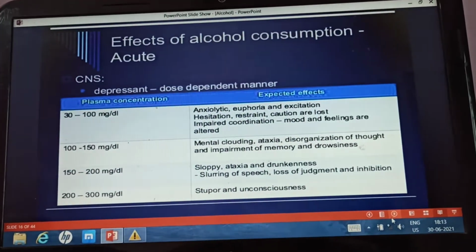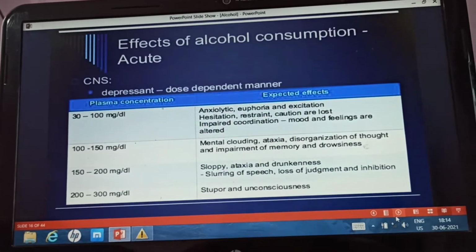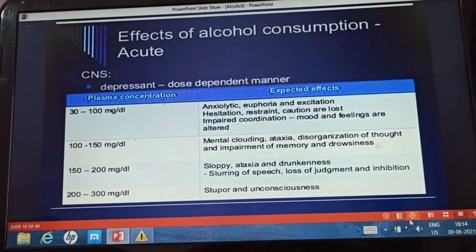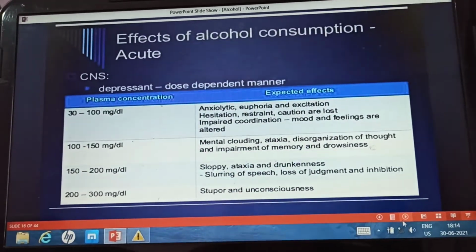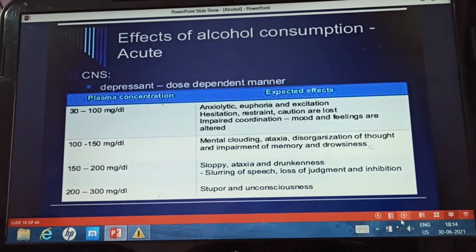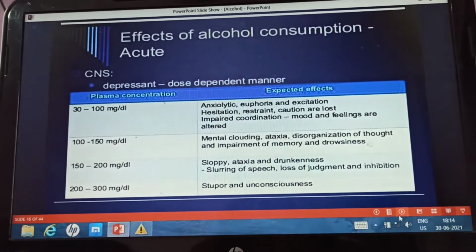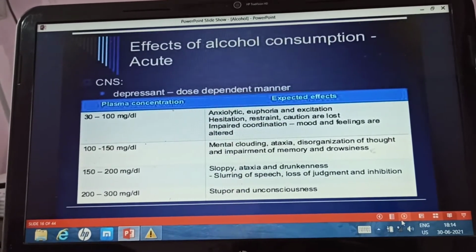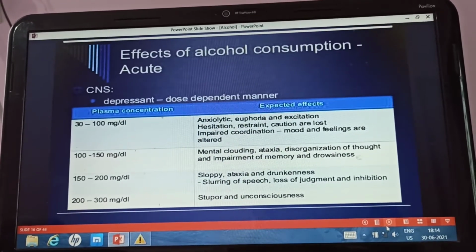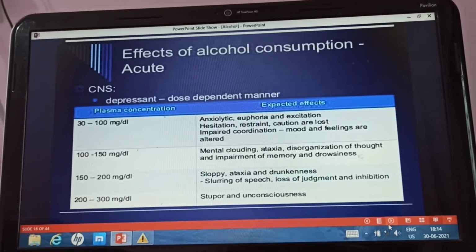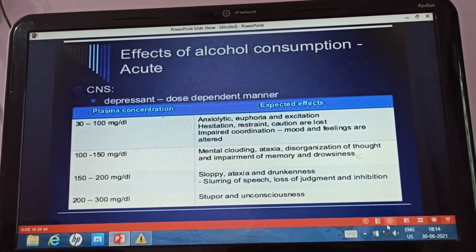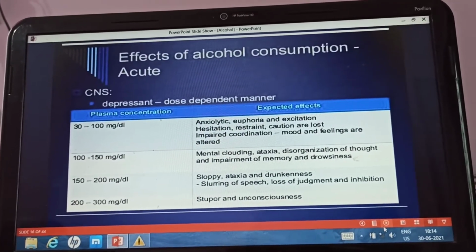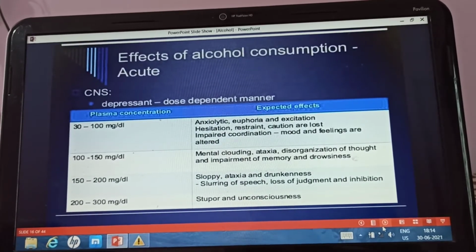Now effects of alcohol consumption, that is acute effects of alcohol consumption. So let us see first the action on the CNS. These are the acute effects. On the CNS, depressant effect is seen in a dose dependent manner. When the plasma concentration is around 30 to 100 mg per deciliter, you can see that there is anxiolytic action.